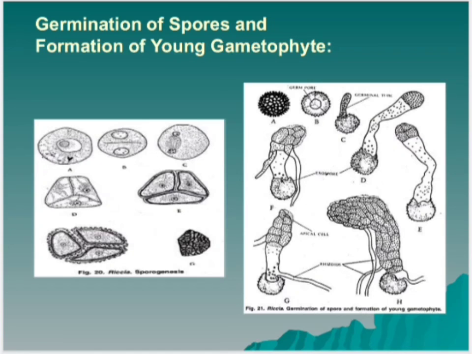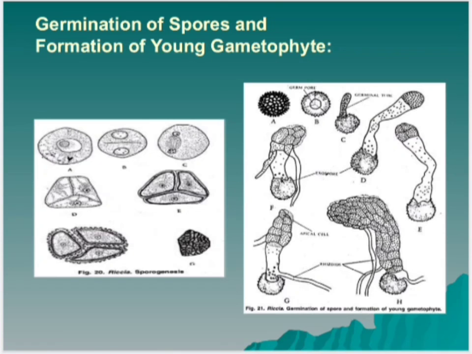Both these cells divide by 2 vertical divisions at right angle to one another and form 2 tiers of 4 cells each. This represents the octant stage. The distal tier of 4 cells of the octant stage functions as an apical cell with 2 cutting faces. It cuts a number of cells on its left and right side to form the multicellular thallus.